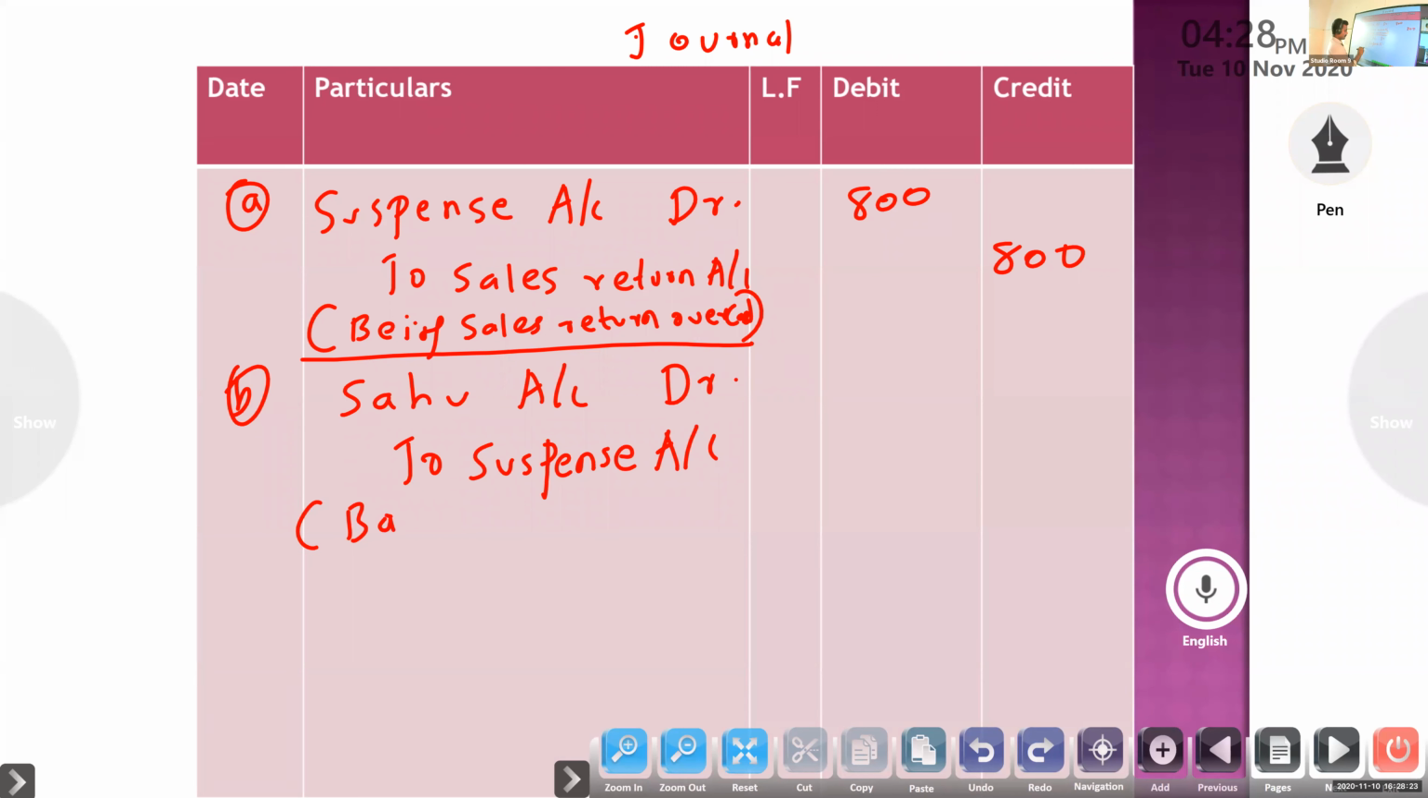Being purchase return to Sahu not posted.